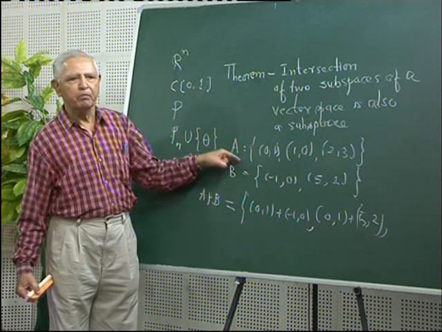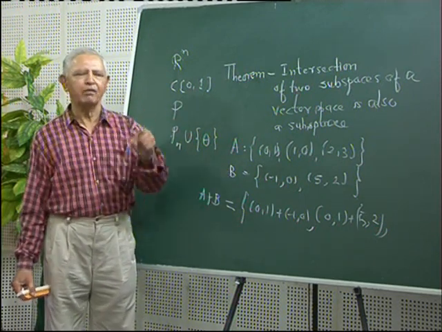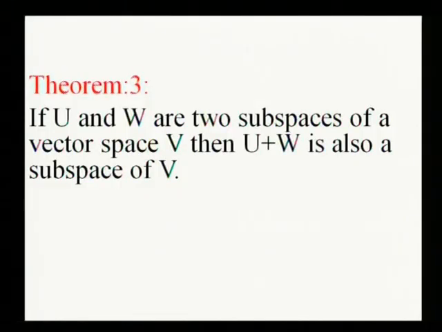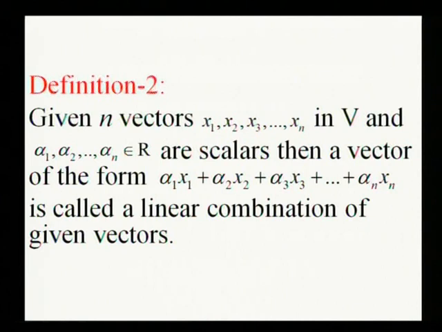Now based on this definition, our next theorem says the following, which we see on the screen. If U and W are two subspaces of a vector space V, then U plus W is also a subspace of V. Now we go ahead and start with the definition of linear combination.